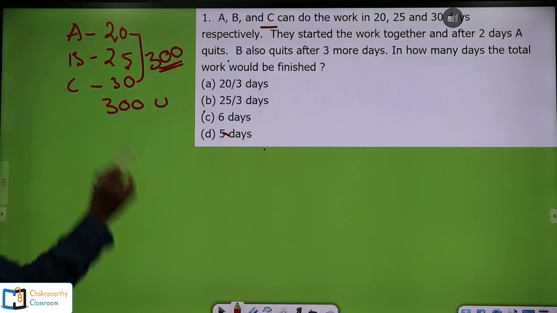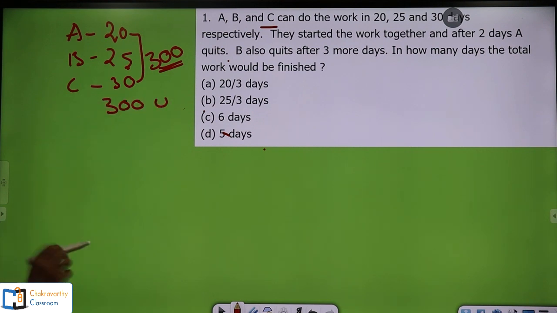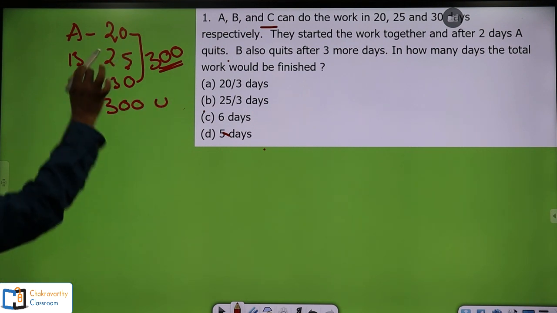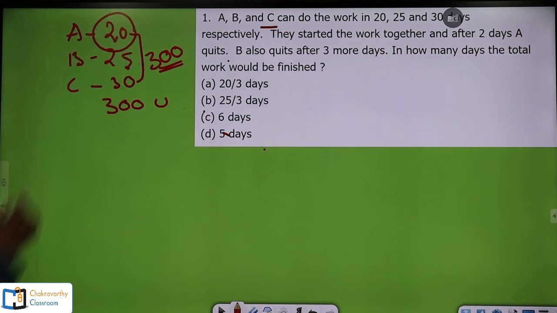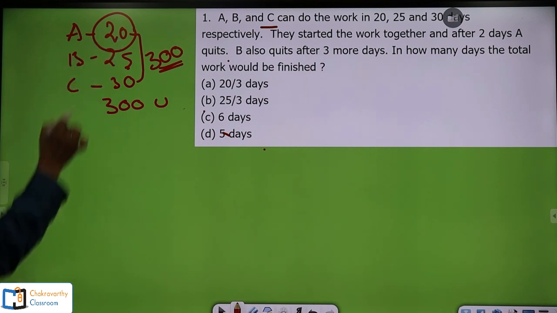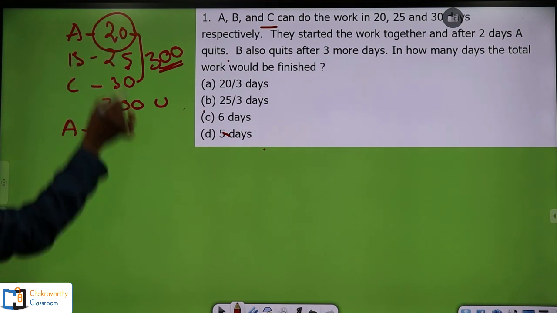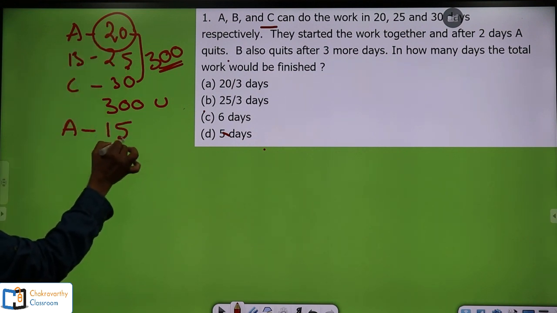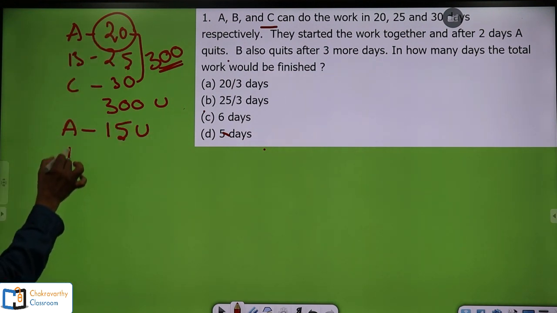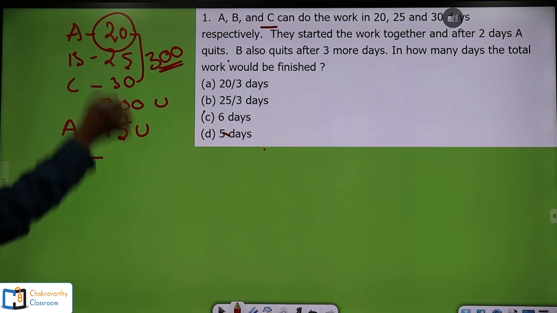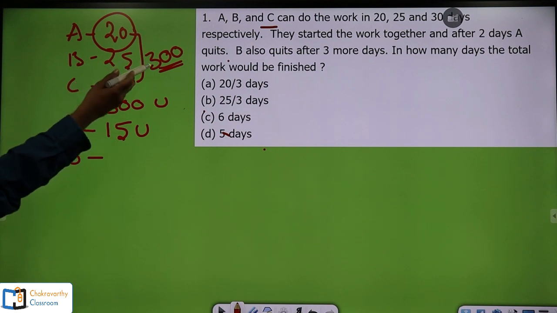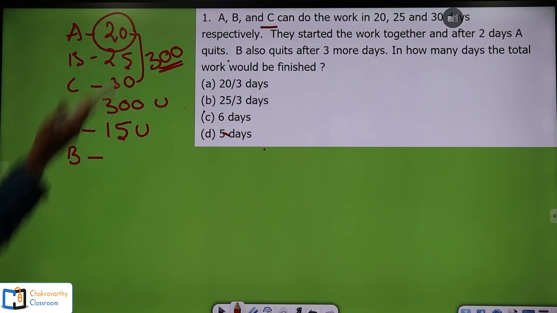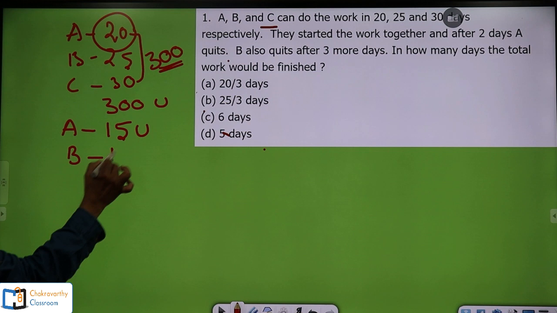Now this 300 units will become the total work. When the total work is 300 units, as discussed in the previous question, A can do 300 units in 20 days. So per day, A can do 300 by 20, 15 units of work. And B can do per day 300 divided by 25. That is 12 units.